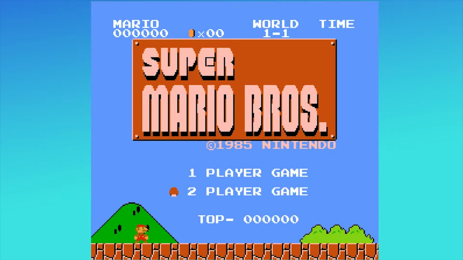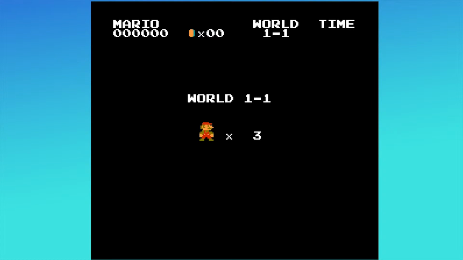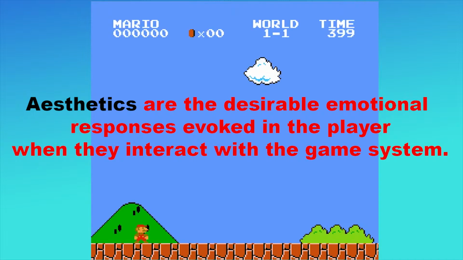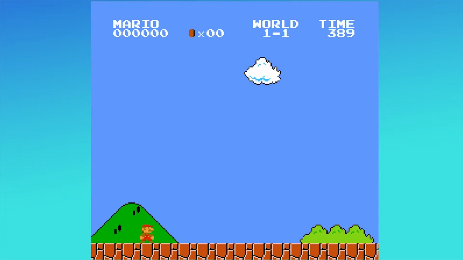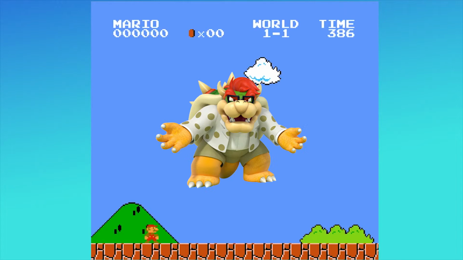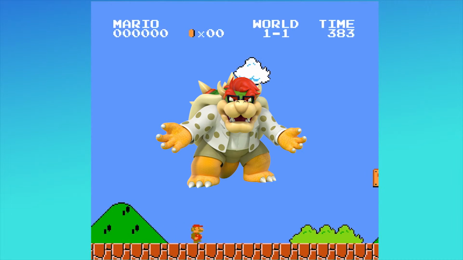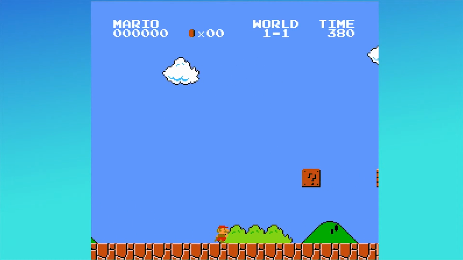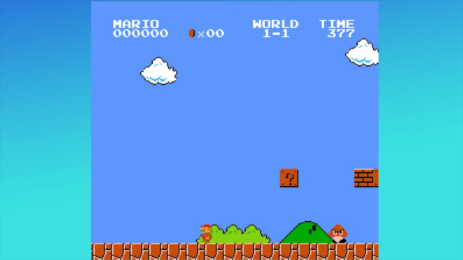Now, looking past the nuts and bolts, or should I say mushrooms and pipes? Why would anyone play Mario? What do they get out of it? Aesthetics are the desirable emotional responses evoked in the player when they interact with the game's system. Mario is defined in many by a feeling of adventure and discovery. What weird turtle, mushroom, dragon monster is coming next? It also makes for a nice challenge. These feelings can be described as Mario's core gameplay aesthetics.